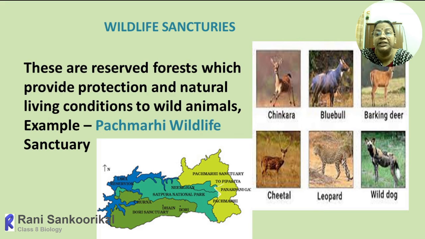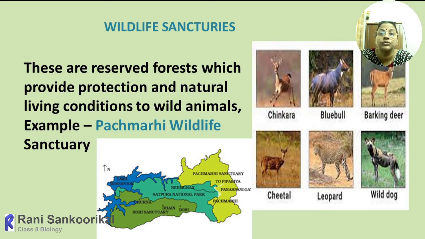So, with the influence of government and other forest authorities, we can protect the animals, plants, and the whole area. Such areas we can collectively call protected areas. In that, three main categories come under it: the national park, wildlife sanctuary, and biosphere reserves. So first we'll move into wildlife sanctuaries.